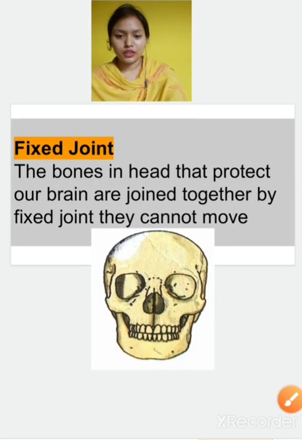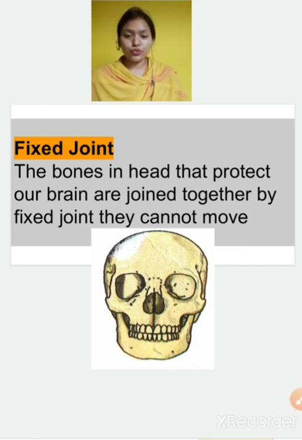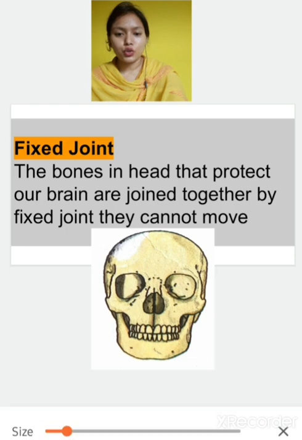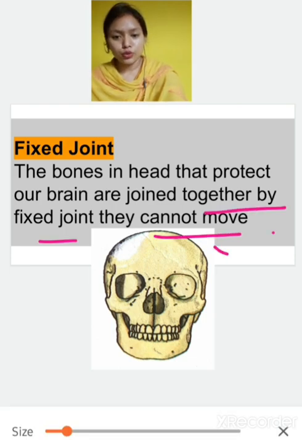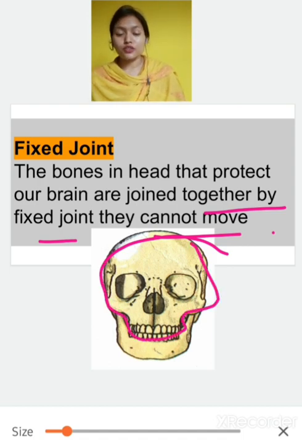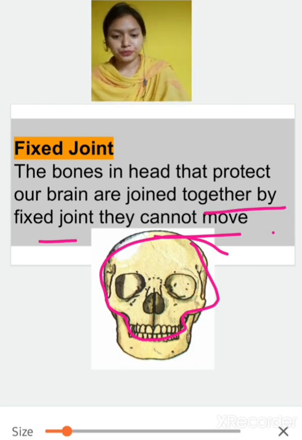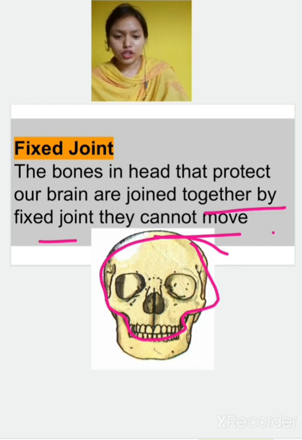Now the fixed joint, as I have already told you: they cannot move. The bones in the head that protect our brain are joined together by the fixed joint. They cannot move. So this upper portion of the head is not movable, it is fixed. So this is the fixed joint, and it is an example of an immovable joint. So this is all about the joints.